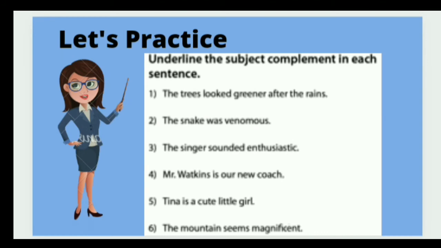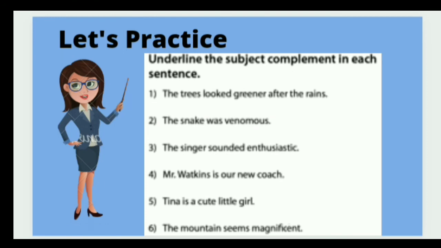Underline the subject complement in each sentence. The trees looked greener after the rains. So greener after the rains is the complement, and for what is it? It is for trees, and that's why it is subjective complement. The snake was venomous. The singer sounded enthusiastic. Mr. Whitkins is our new coach. Tina is a cute little girl. The mountain seems magnificent. Now what you need to do, pause your screen, and underline the subject complement in each sentence.